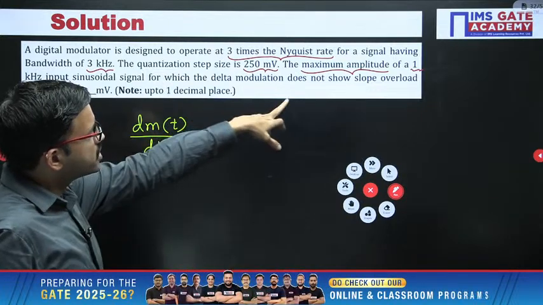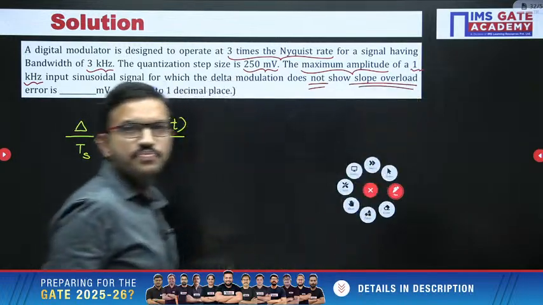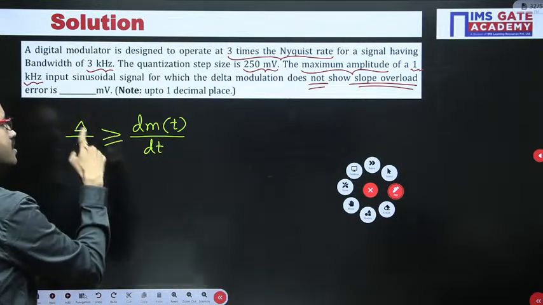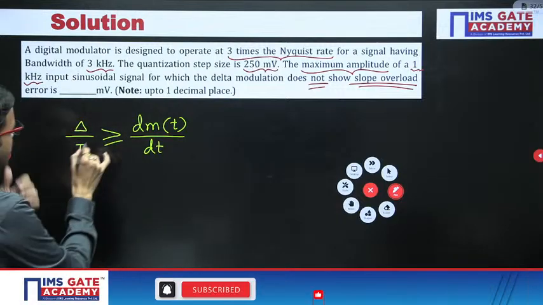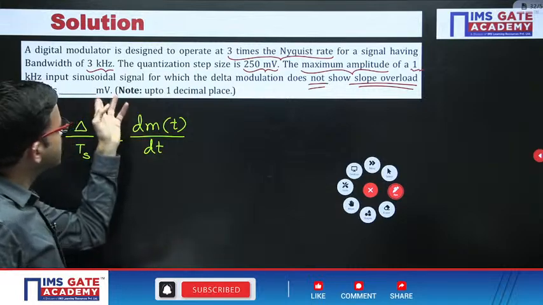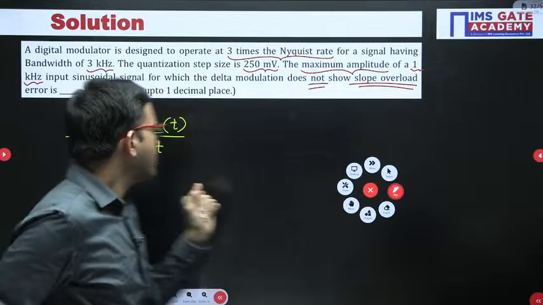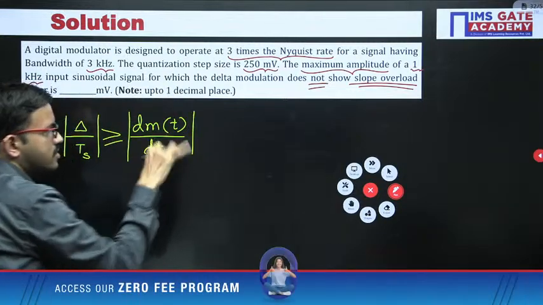But here in this question, to avoid the slope overload error, you can consider delta by Ts should be greater than or equal to the magnitude of dm(t)/dt, that's all. Since you are having either sine signal or cos signal, you can consider Am sin 2 pi fm t or Am cos 2 pi fm t, generalized case I am talking. Whatever dm(t)/dt you are getting, you can consider modulus or magnitude wise.